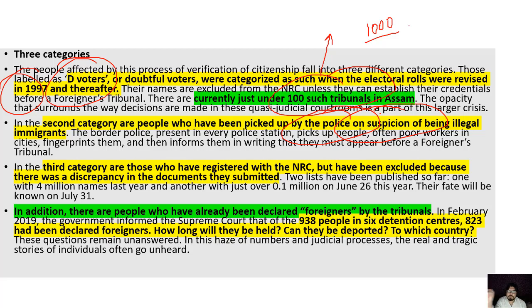Now, the accused person who is said to be a foreigner would have to prove with his or her documents that he or she is not a foreigner. And for the poorest people, these are extremely difficult exercises. If you go to fill up a form, even the most educated people would fail to fulfill all the requirements there, because administrative documentation is a very cumbersome exercise,